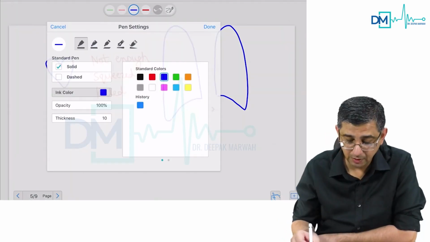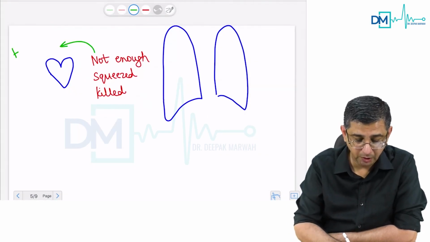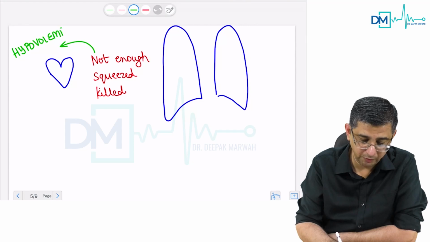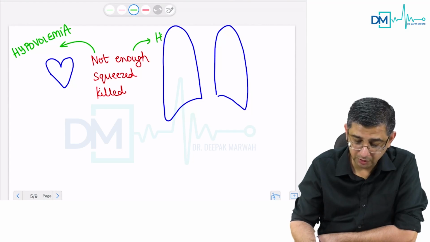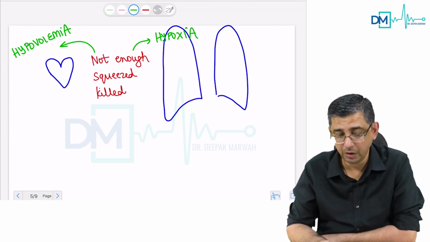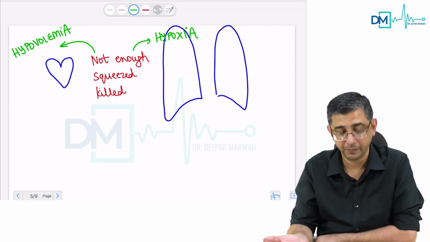Let's practice this. I said not getting enough. That would mean that there is a severe blood loss in the patient due to maybe a rupture of the aorta following a gunshot, so hypovolemia. And the lungs are not getting enough oxygen, that would be hypoxia. So hypovolemia and hypoxia too can be simply remembered as both are not getting enough. So what will you do? Rush in fluids and give oxygen to the patient.